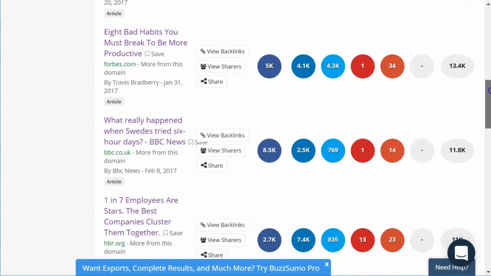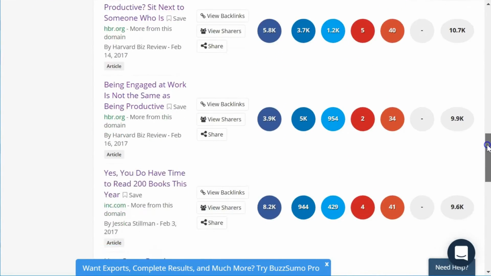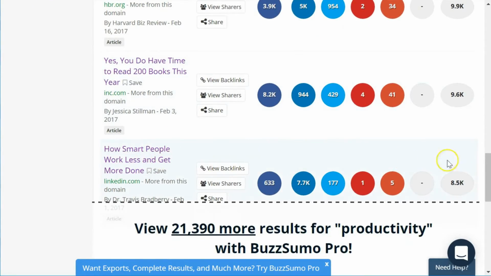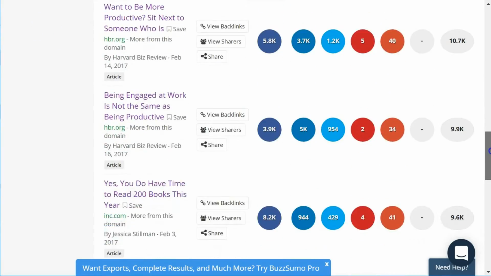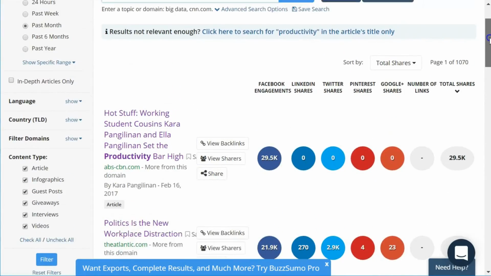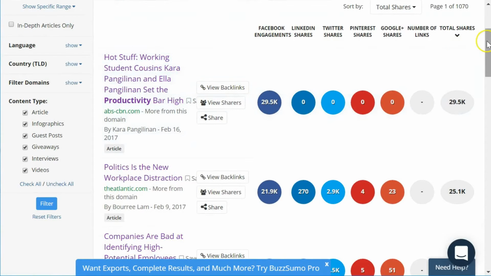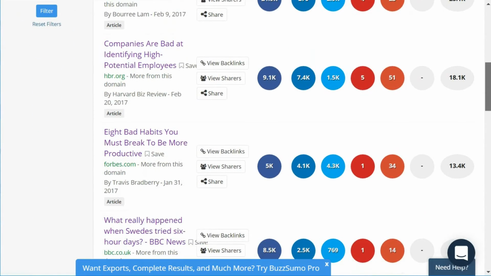Now, I am not a pro user of BuzzSumo, so they will limit you to about 10 articles when you are searching by domain, but I find that is just enough for me to look through the content which is listed here and find at least a handful of articles that are worth my time.